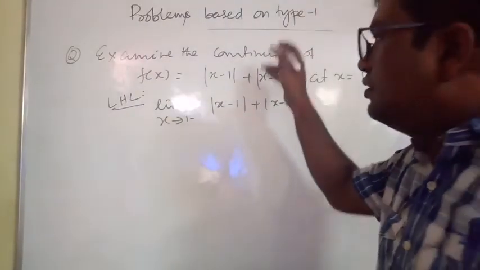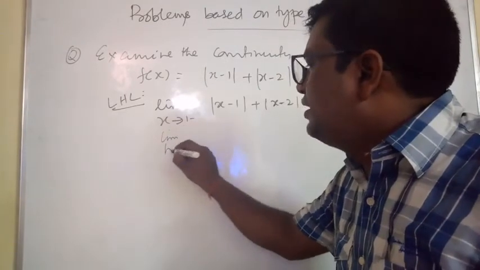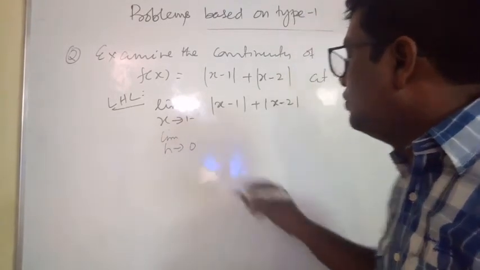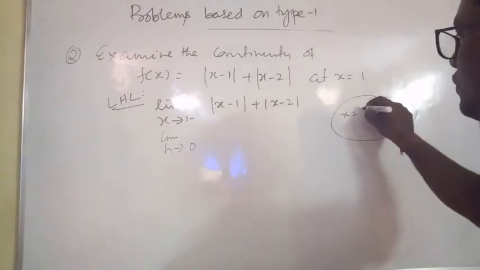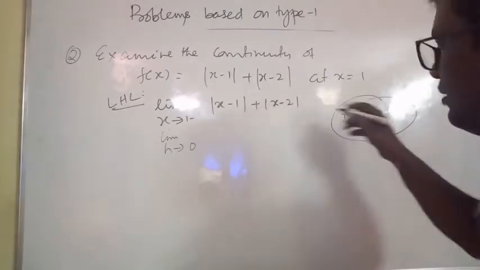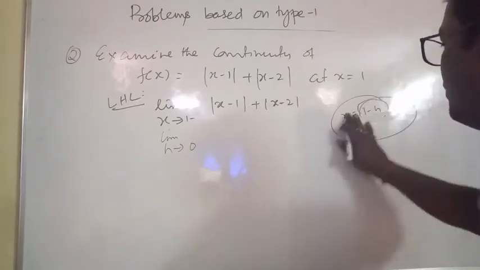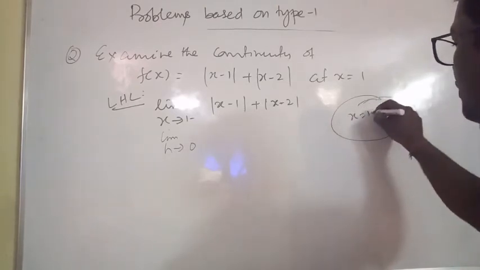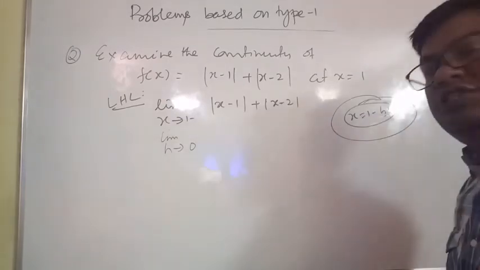Since it is a modulus function, we use limit h tends to 0. Here use x is equal to a minus h, a means 1, so x is equal to 1 minus h for LHL and 1 plus h for RHL.